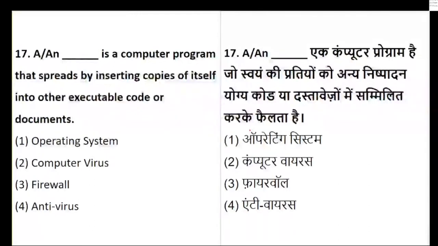Dash is a computer program that spreads by inserting copies of itself into executable code or documents. Whether it is operating system, computer virus, firewall, or antivirus. Okay, time limit has already started. You're talking about a program which spreads by inserting copies of itself into executable code or documents. So it is called as what?